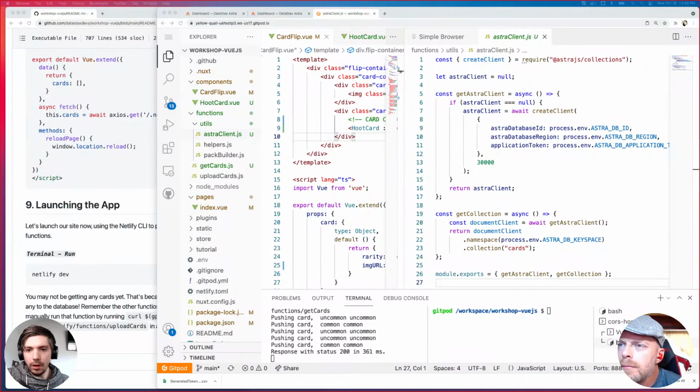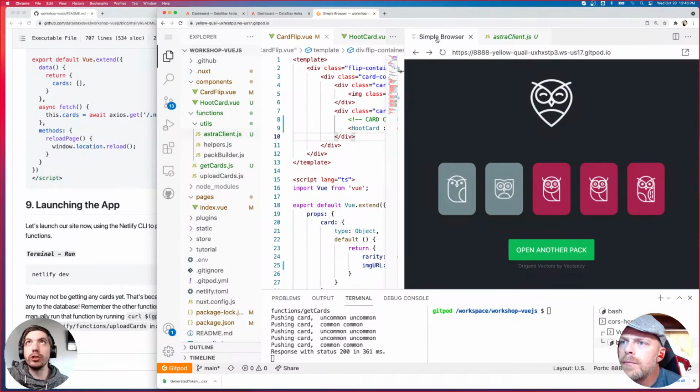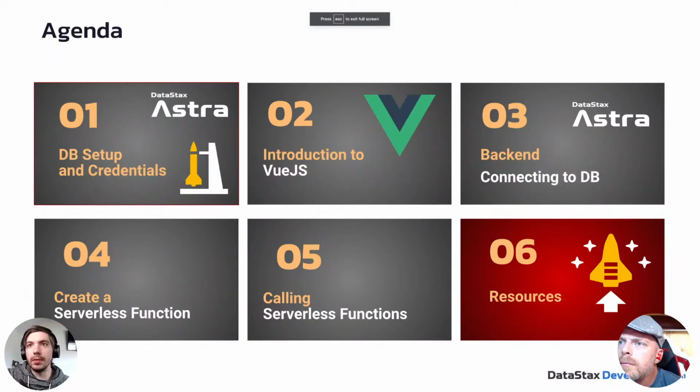Yep. Okay. So it looks like a lot of people have it working. That's awesome. Make sure you get your screenshot. I'm going to go ahead and do some closeout resource stuff because we're getting close to the time. Feel free to continue asking questions. We will address them as needed. I just want to make sure that we get to some of this stuff. So first off, let me switch to this.